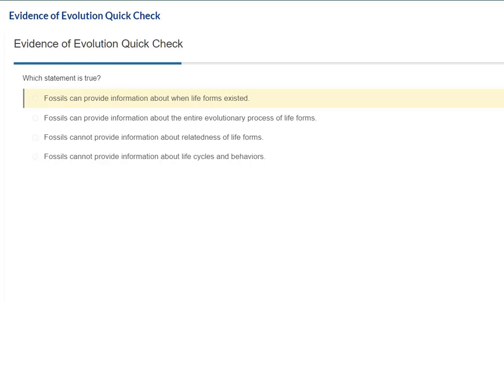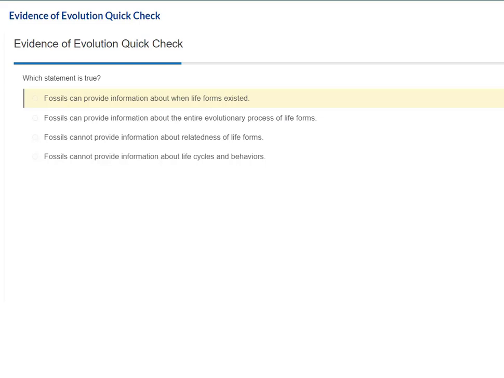So, that being said, the material in this lesson has been gone over like 2 or 3 times in a previous lesson. So rather than just hash it out again, we're going to go over the quick check questions on Unit 8, Lesson 11, which is the quick check for this. So we're just going to kind of go down the list, and I'm going to go over why the incorrect answers are not correct and go over why the correct answers are correct. And it's important you listen to all of that because a lot of these questions are reworded and rehashed on the Unit 8 test as well as the final.